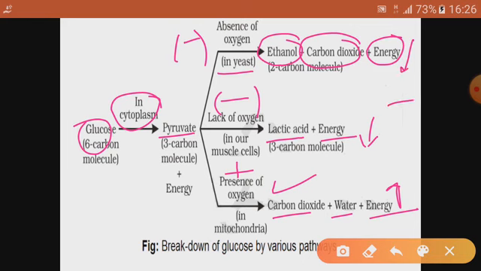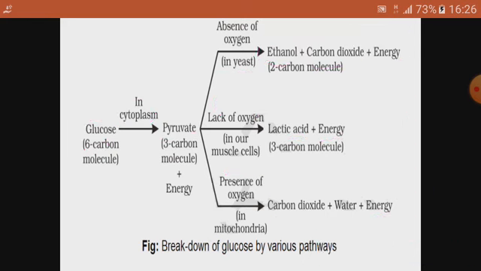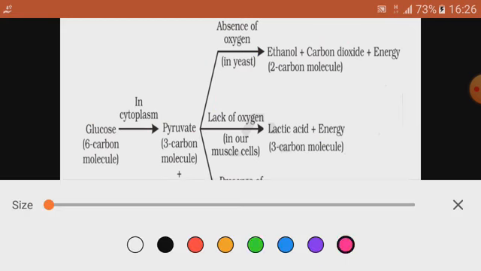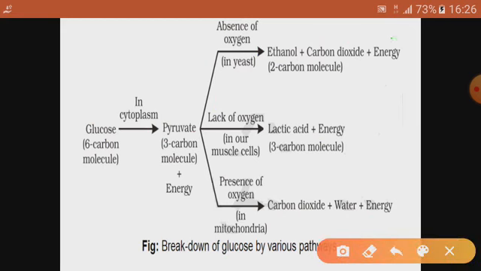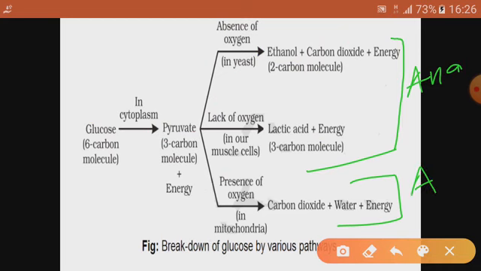So these first two cases are of anaerobic respiration, and the other one is aerobic respiration.